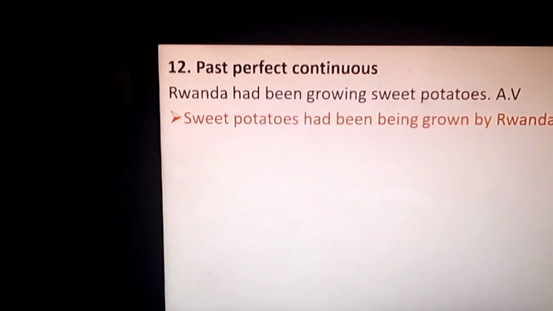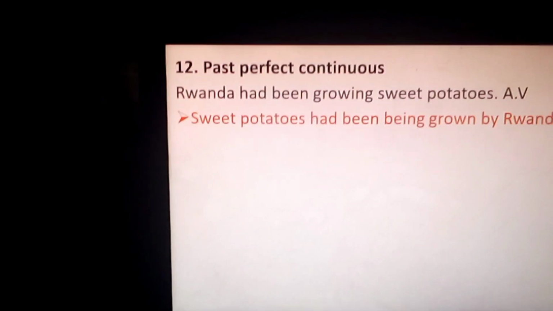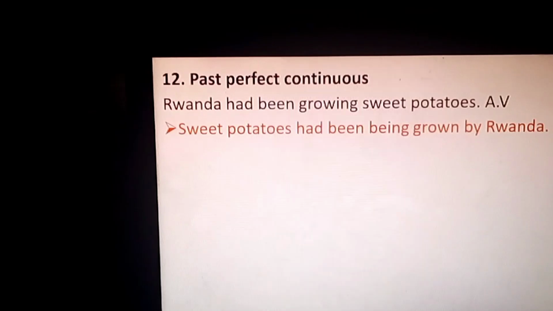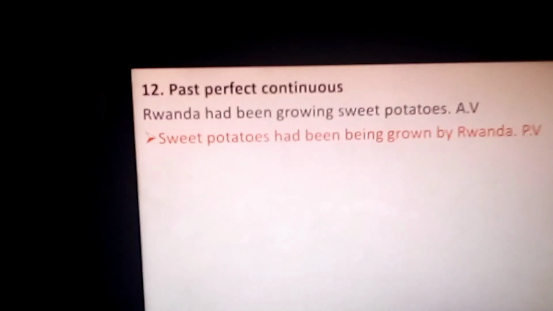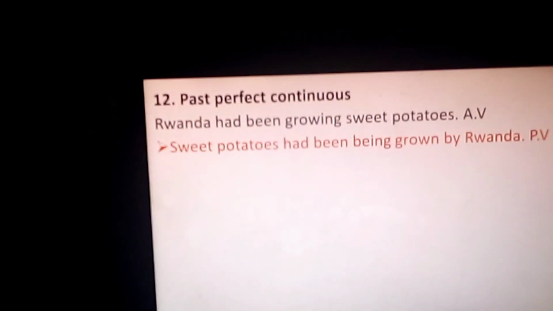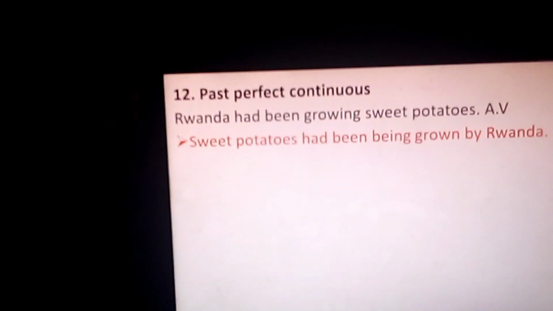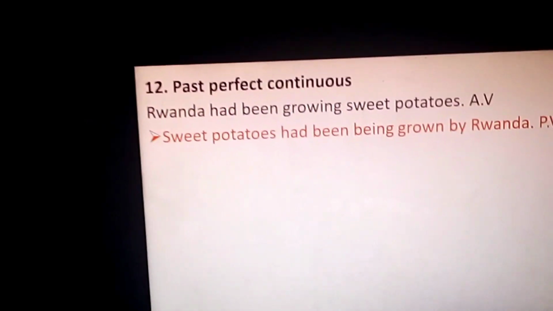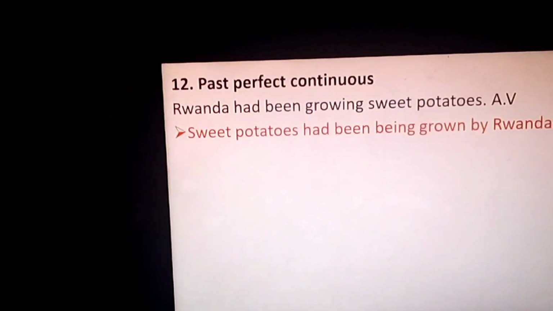Many students will ask you, why do you bring double being? Verb to be, been, being. They fail to understand. But here, you will explain them by saying that we use this been because of perfect, and we bring being because of continuous. Past, perfect, continuous. Try to explain by showing them other examples. They will be good at this lesson.